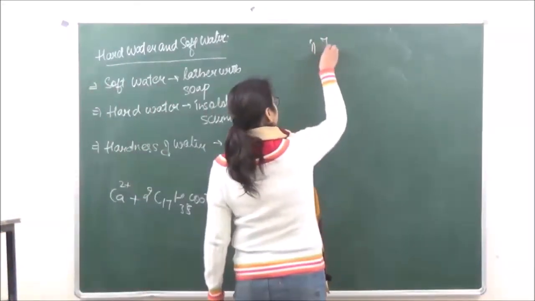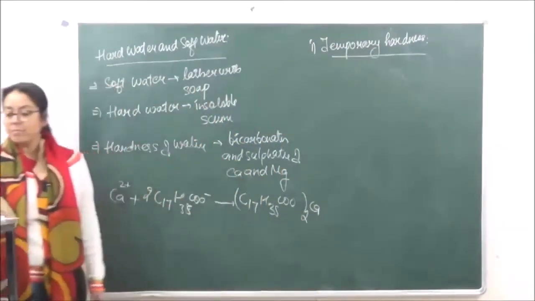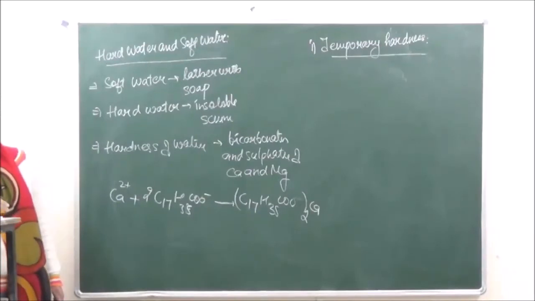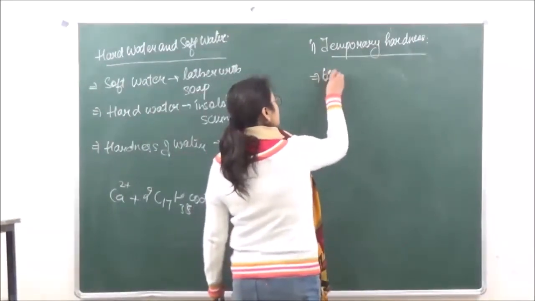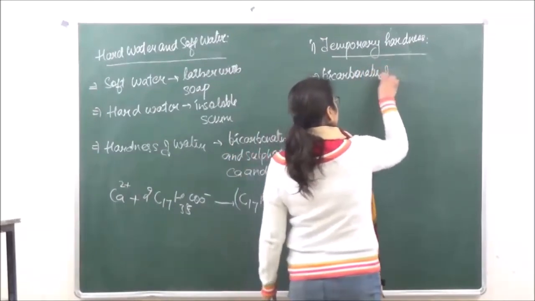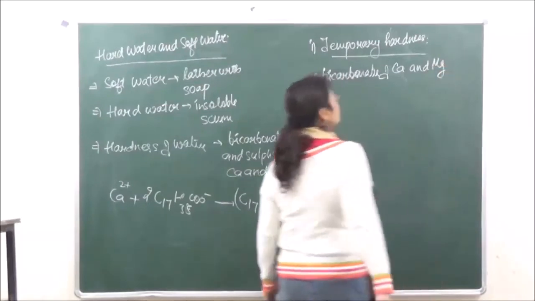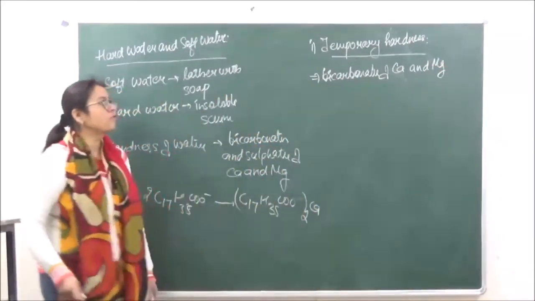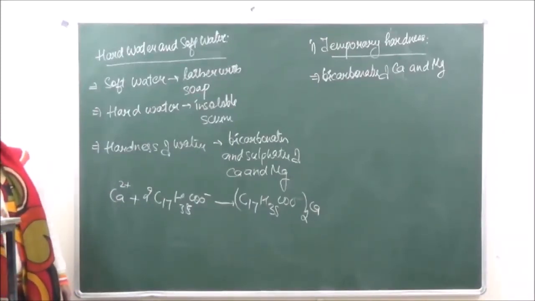Now hardness of water is of two types. The first one is known as temporary hardness. Temporary hardness is due to the presence of bicarbonates of calcium and magnesium. This temporary hardness can be easily removed by boiling.